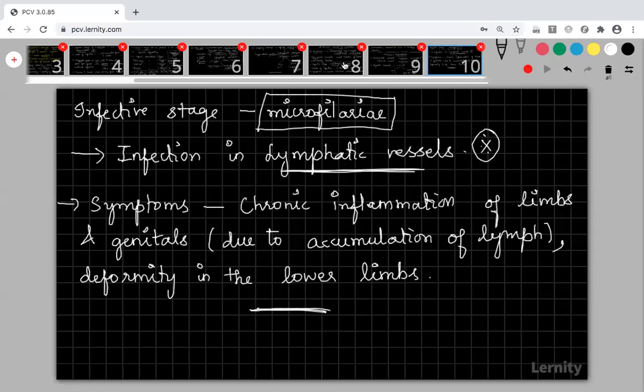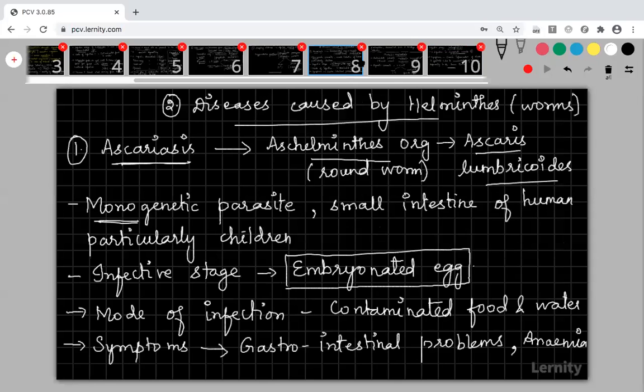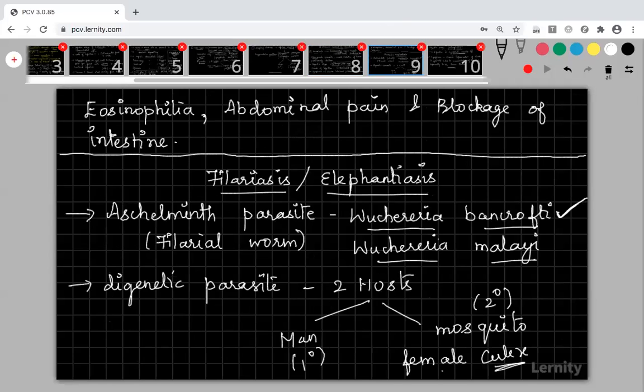I will show you the helminthes slides again. So this is where we started the helminthes part. Aedes mosquito causes dengue, chikungunya, those diseases, okay. So diseases caused by helminthes. The first one is ascariasis. I think you have already taken the notes for this. I'll show you the second one, filariasis.